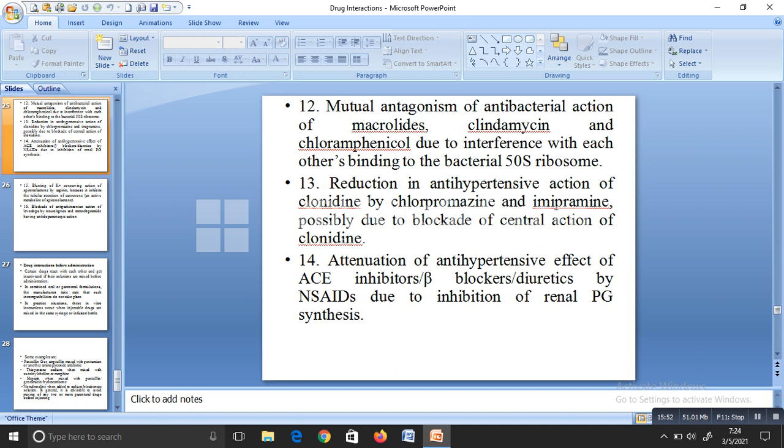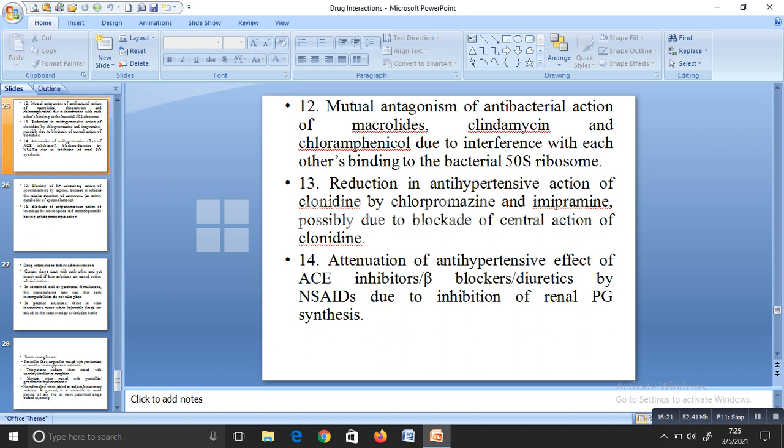Next is a person taking NSAIDs, and again he is taking ACE inhibitors, beta blockers, or diuretics. If a person is taking NSAIDs in a condition of hypertension along with ACE inhibitors or beta blockers or diuretics, the antihypertensive effect will be reduced due to inhibition of renal prostaglandin synthesis.